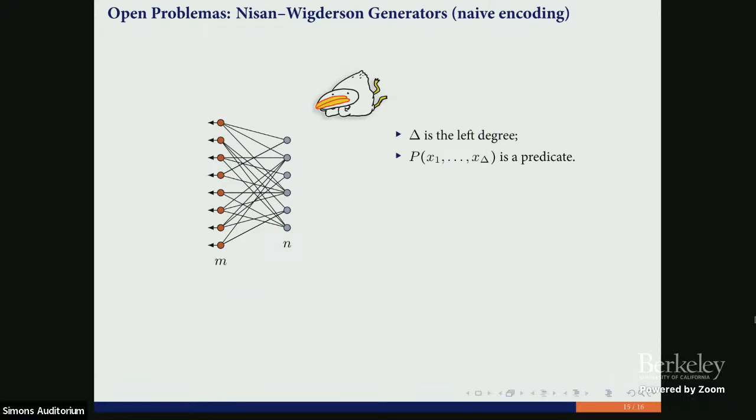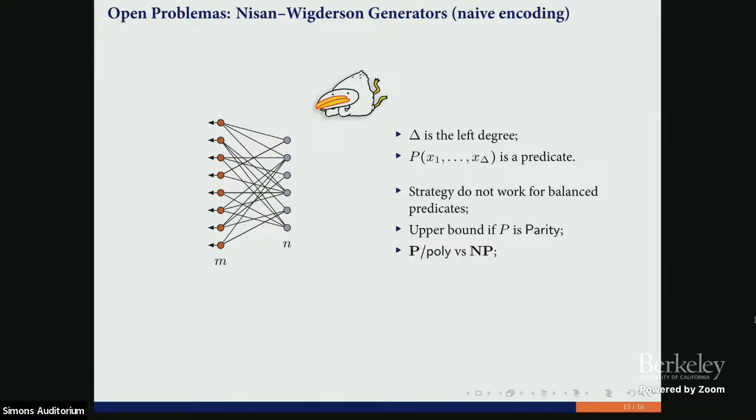So let's consider Nisan-Wigderson generators. We have n variables and m output bits. Delta is the left degree, and P is some predicate. To compute an output, we compute this predicate P on the neighborhood of this output. And we want to pick any point outside of the image of this function and ask: is this formula hard for cutting planes?